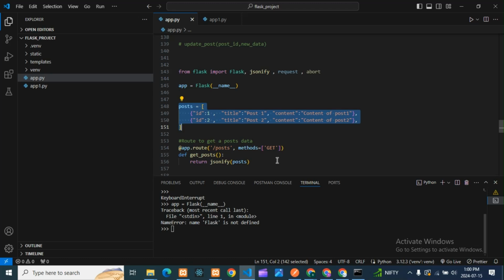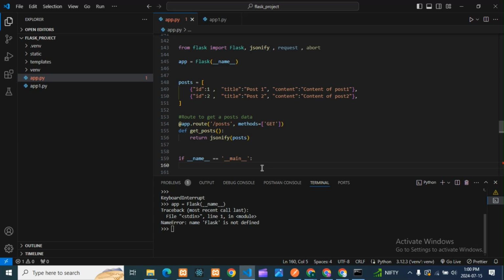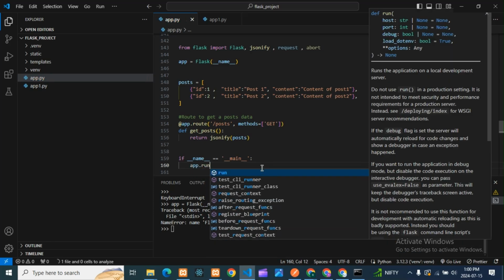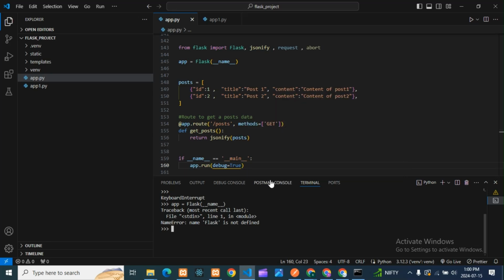Next, first we'll see this, later we'll go for POST. For that, I will end this program here. To run the application, I have to take this for Flask. It is compulsory. So if __name__ equal to __main__ colon, and here app.run, and if any errors are there it will show them if we write debug equal to True. So this is done.